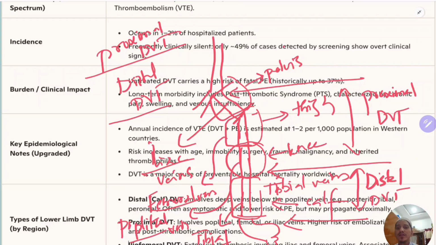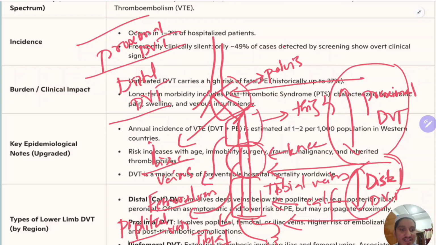Why? Because this requires management and this resolves spontaneously most of the time, but this distal vein thrombosis has the probability to spread upward, meaning to the inferior vena cava, whereas proximal DVT does not. But proximal has more probability of causing pulmonary embolism. This has less probability of causing pulmonary embolism. Okay, so this is the whole workup.